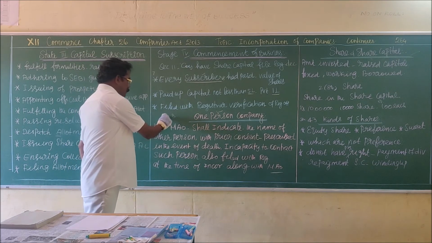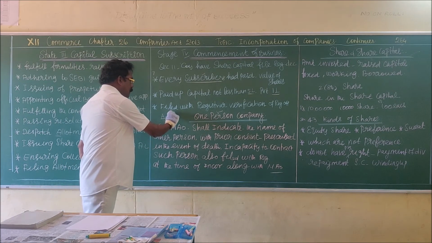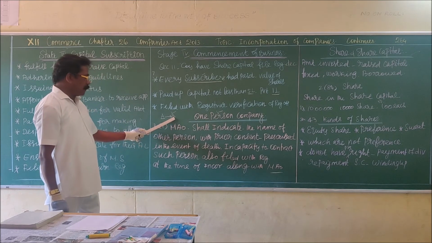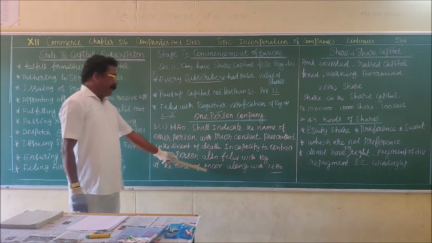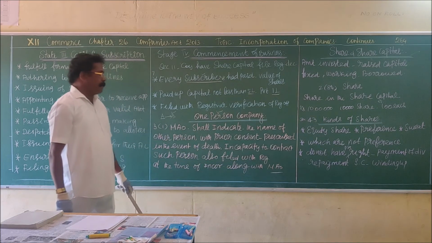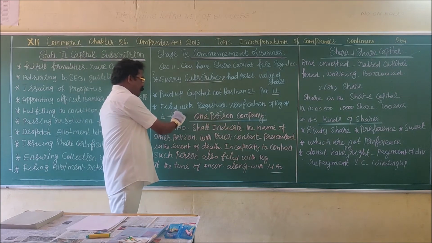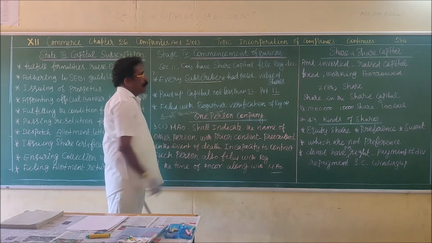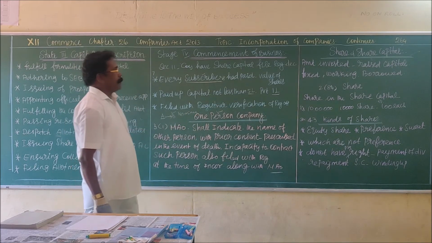So that is known as the other person. He also files with the registrar of company at the time of incorporation along with the memorandum of association. So it is nothing but just like a nominee. You know the meaning of nominee? Like that. So that is the one person company.